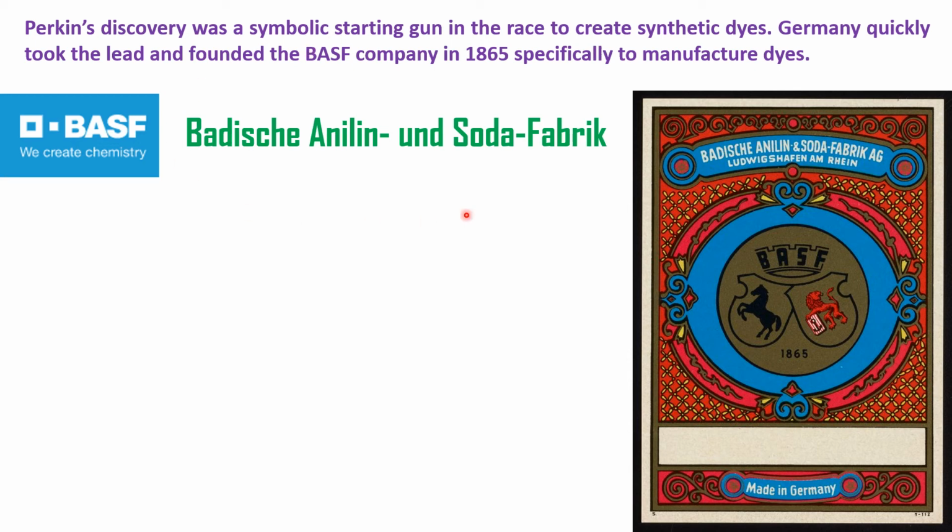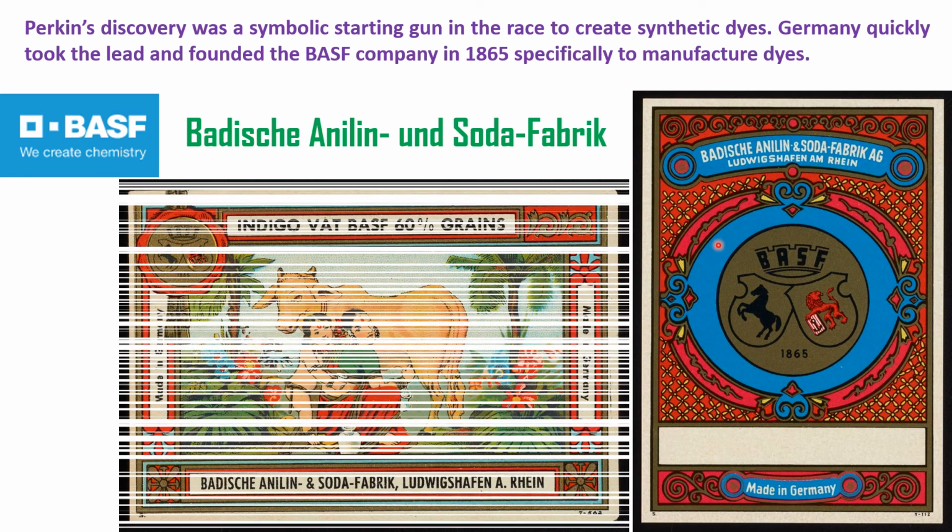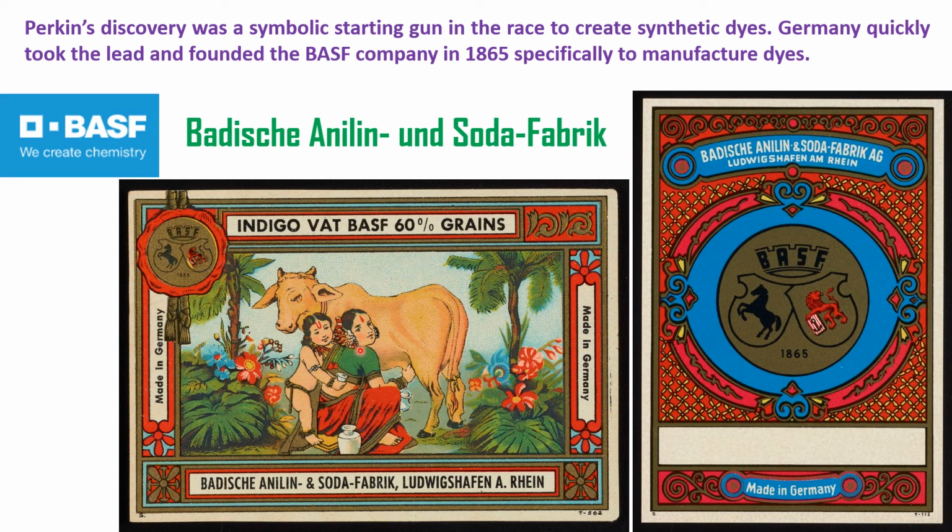So it was a breakthrough discovery which led to foundation of several other industries. The most notable was Badische Aniline and Soda Fabrik (BASF). This is still one of the largest chemical manufacturers in Germany, and they have their ventures in more than 80 countries. Most of the business of this company was related to aniline dyes. And also you can see on one of the dye labels, one Indian woman milking a cow, probably because India was the largest producer of indigo at that time.